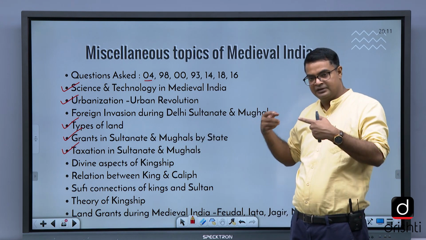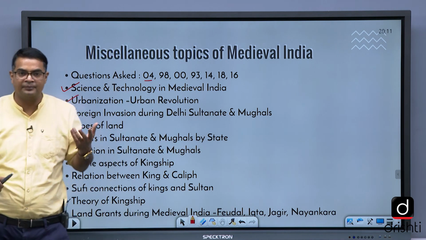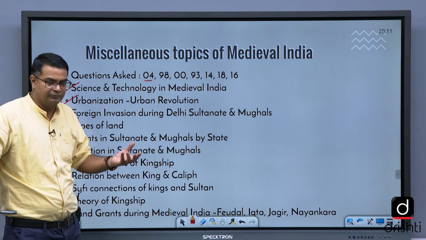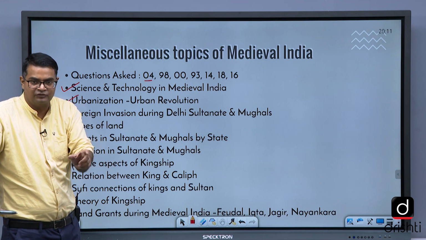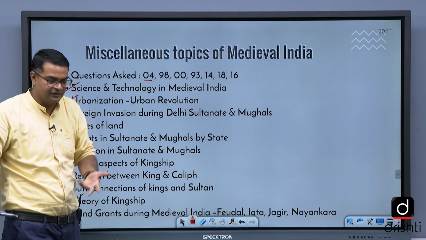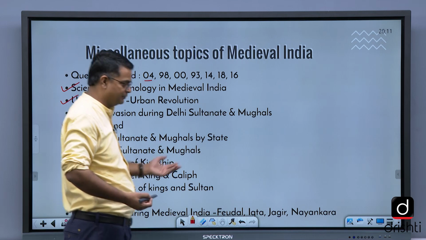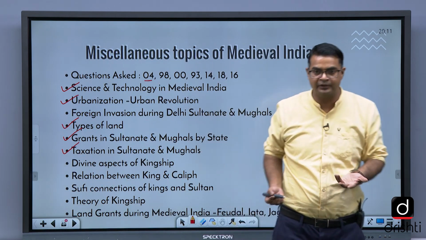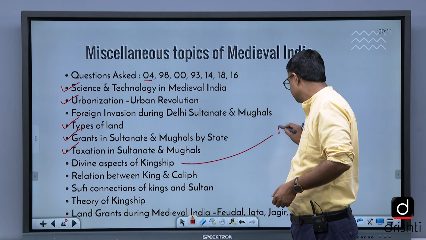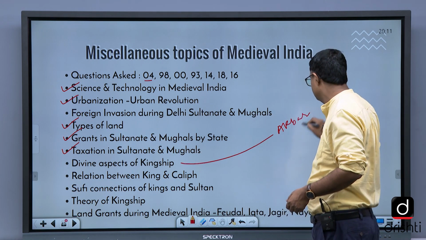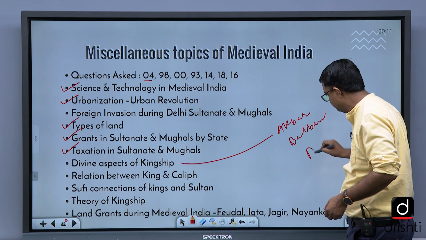Taxation क्या है, जजिया क्या है, घड़ी क्या है, सोन, the different names of the taxes, the terms used for those taxes, revenue terms, fiscal terms, you have to focus on. Divine aspects of kingship, the theory of kingship of Akbar, the theory of kingship of Balban, अलाउद्दीन खलजी, ये तीन का तो एकदम पढ़ना है. अकबर, बलबन, अलाउद्दीन खलजी.